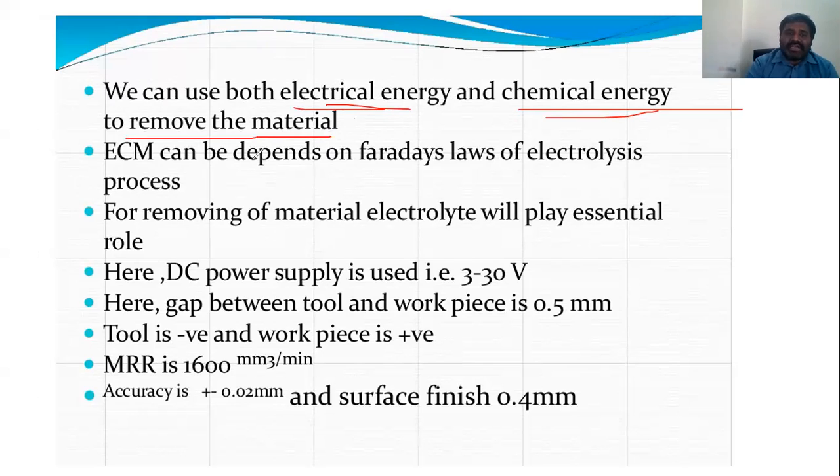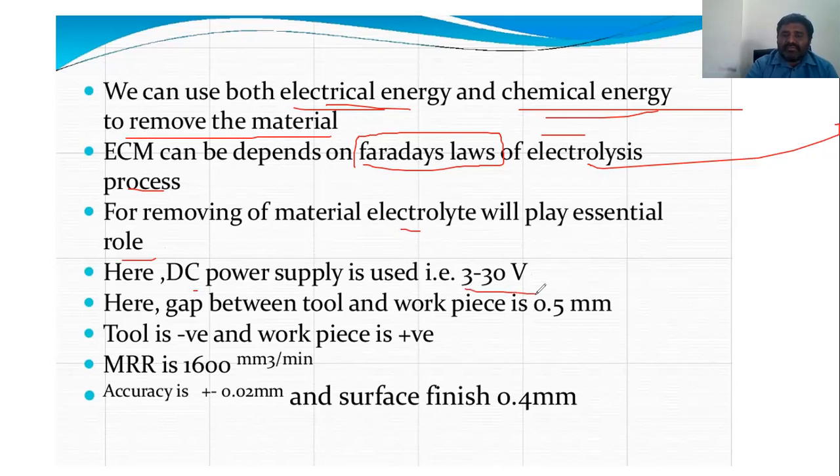Material removal rate in electrochemical machining depends on Faraday's law of electrolysis. Please try to remember this one, Faraday's law. For removing material, the electrolyte plays an essential role here. And the DC supply, just now I said 220, we can also use 3 to 30 volts here.